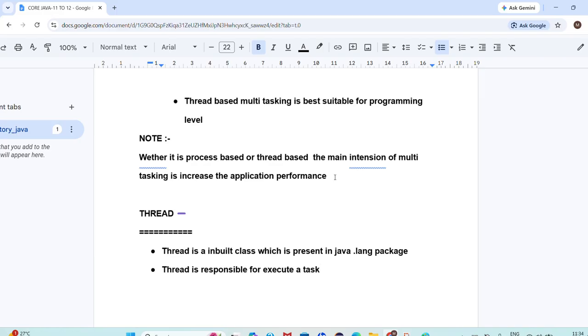Next, thread is an inbuilt class. So in the thread class, are any methods available? In strings, we have seen a few methods: length, uppercase, lowercase, concat, substring, replace. String is also an inbuilt class present in the java.lang package. Thread is also an inbuilt class present in java.lang package. Yes, we have a few inbuilt methods. I'll show you the methods, then we'll go through the next concept.